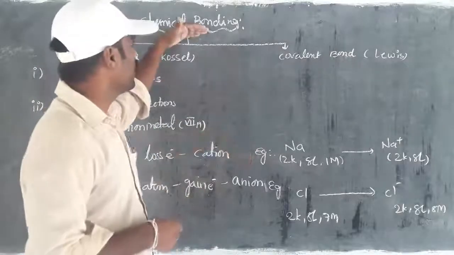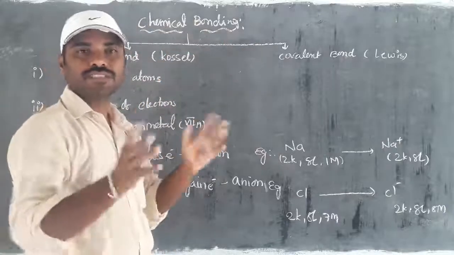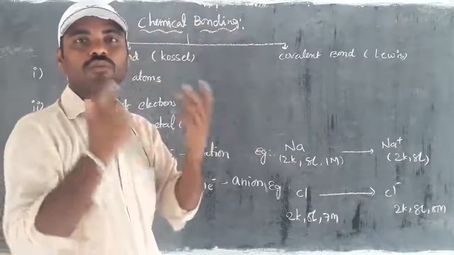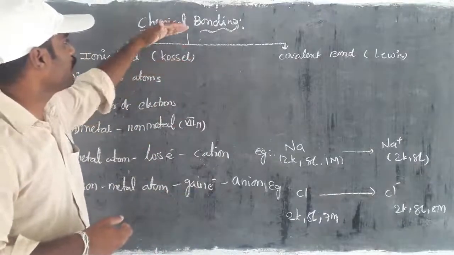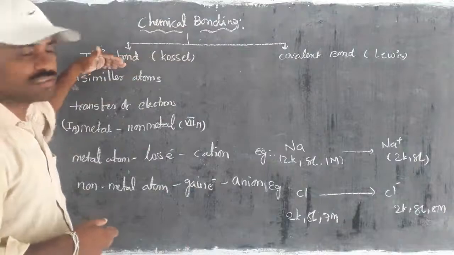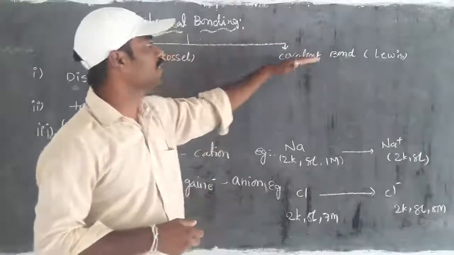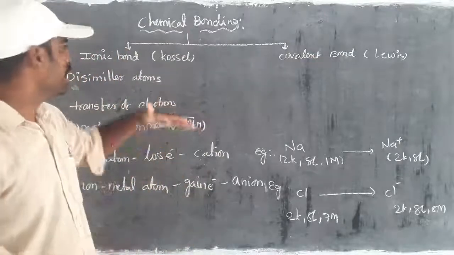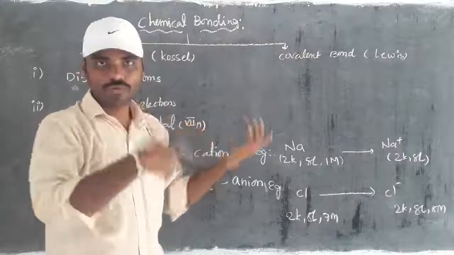This chemical bonding information comes from Kossel and Lewis. So two persons showed their own explanation. Here Kossel explained chemical bonding in the form of ionic bonds, and Lewis explained chemical bonding with the covalent bond. So what is meant by ionic bond and what is meant by covalent bond? That we have to discuss right now.